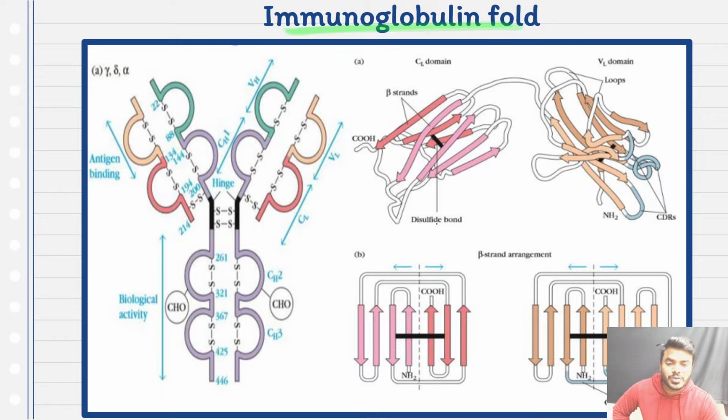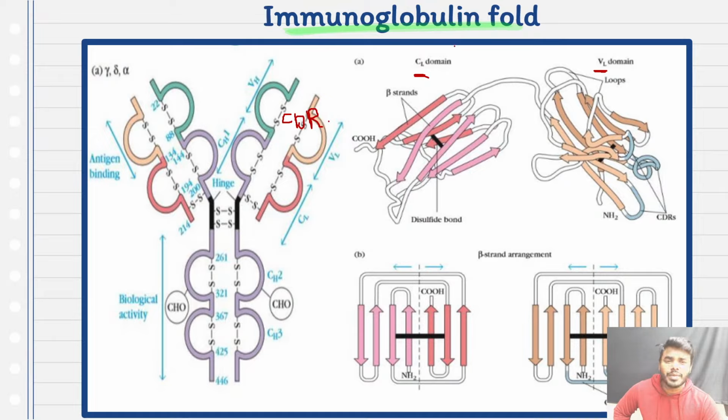Okay, all the students pay attention, friends. Look into the picture very carefully. I am talking very specifically about the CDR region, only the CDR region. Constant light chain and variable light chain.